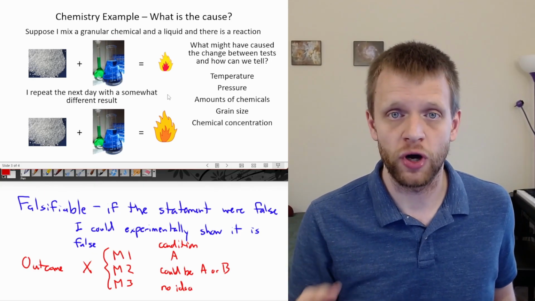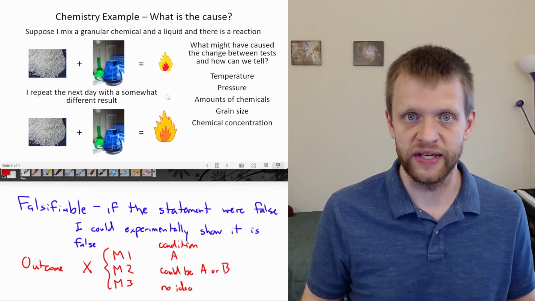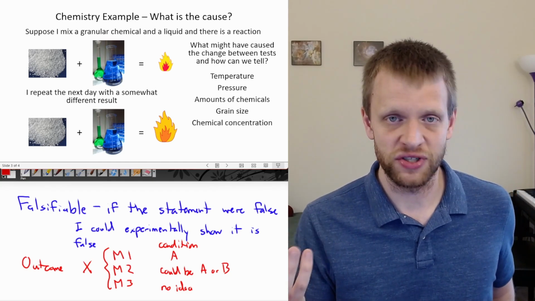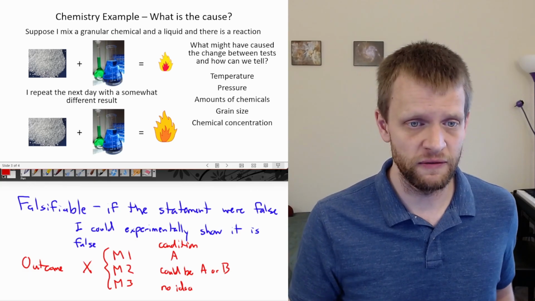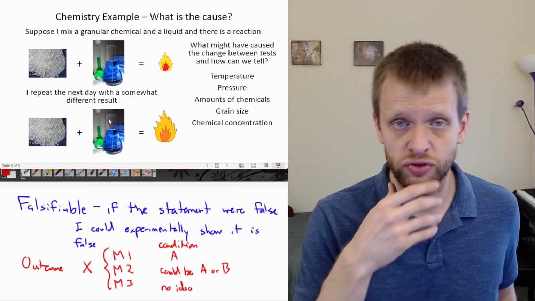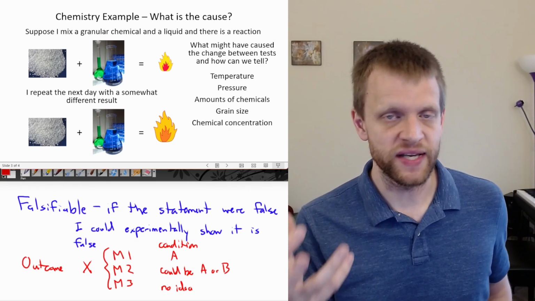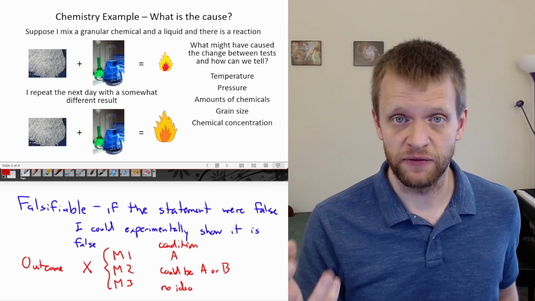Maybe the chemical concentration of this liquid. Maybe the second day it was a higher concentration of this chemical or a lower concentration. Again, we can test that under a variety of different conditions.